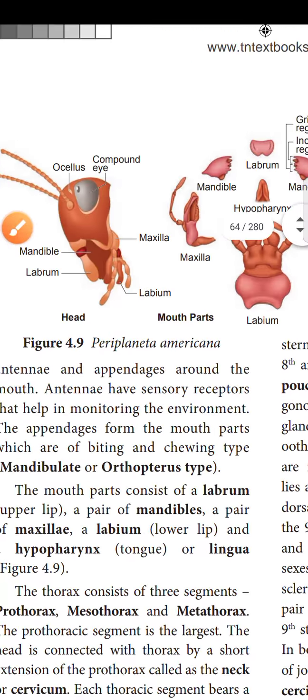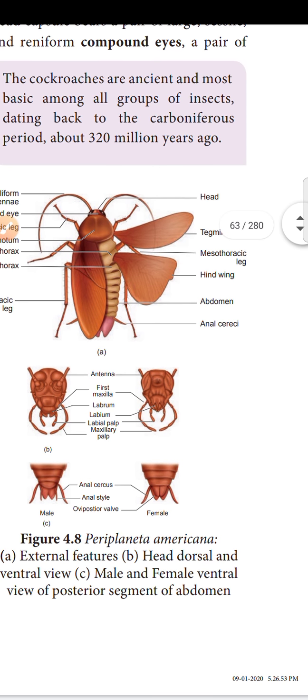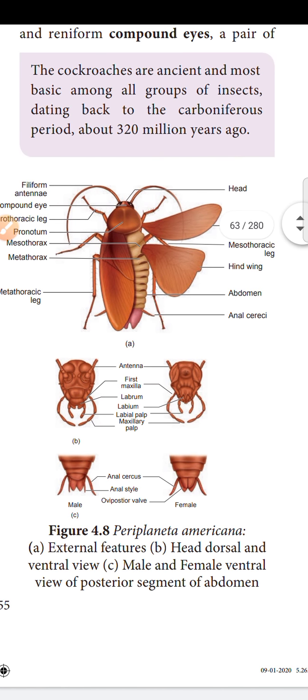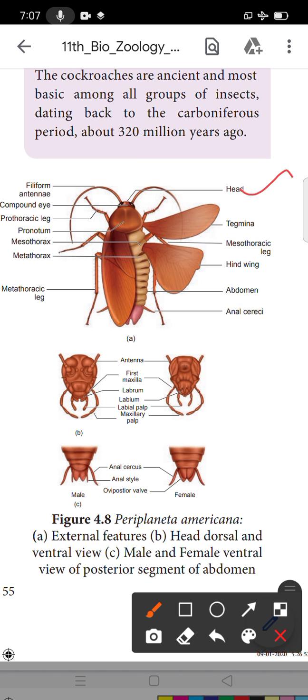Okay, so we will see the next part. First we will see the morphology structure of the cockroach. All of you see, this is the cockroach. It has a head, and the tegmina are present, mesothoracic legs. So legs are present in the thoracic region, just thoracic region-la irundhu legs start ஆகுது. Then hind wings are present. So 2 pairs of wings are present. Yes, so these are the hind wings.